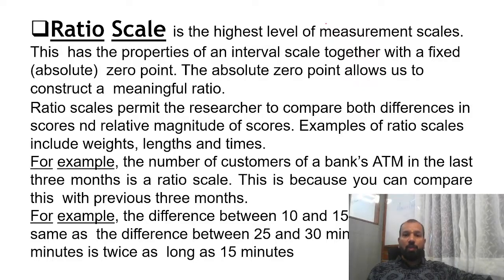0 point. The absolute 0 point allows us to construct a meaningful ratio. Ratio scales permit the researchers to compare both differences in a score and relative magnitude of the score. Examples of ratio scales include weight, length, and time. For example, the number of customers at the bank ATM in the last 3 months is a ratio scale. How many people have visited the particular ATMs? This is because you can compare with the previous 3 months.